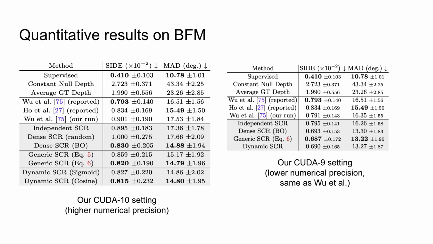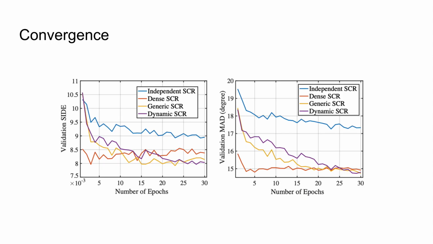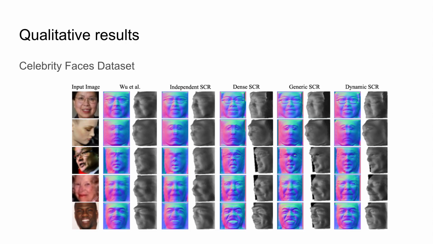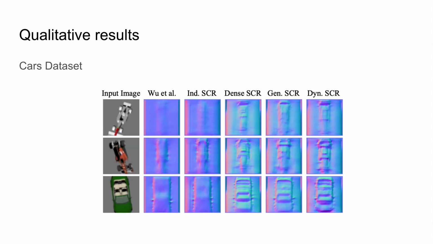Here we show our results on the BFM datasets, and it's clear that our methods are better than the baselines. We show two different settings because we observe that for different CUDA versions, we have different numerical precisions. And we show that our methods converge faster than the independent structured causal reconstruction pipeline. And we show qualitative results on the selective face dataset and the CARS dataset.